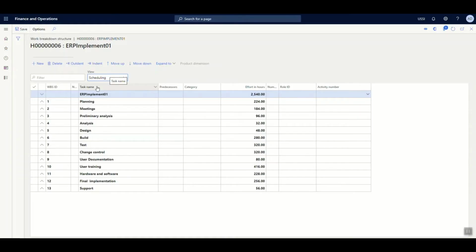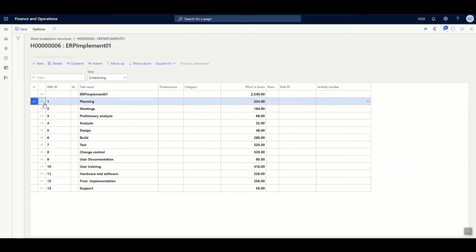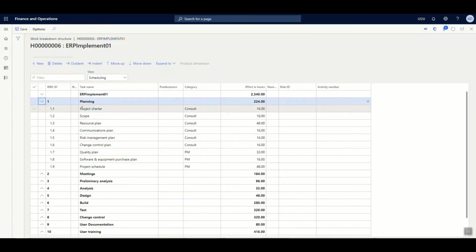As you can see, each and every phase in the ERP implementation has been listed down over here, starting from planning, meetings, preliminary analysis, design, build, test, change, etc. Now, if I further go down into the planning, you can see that there is a project charter, which is the first step, proceeding with the scope, resource planning, communication plan, risk management, change control plan, quality plan, software and equipment plan purchase, project schedule.